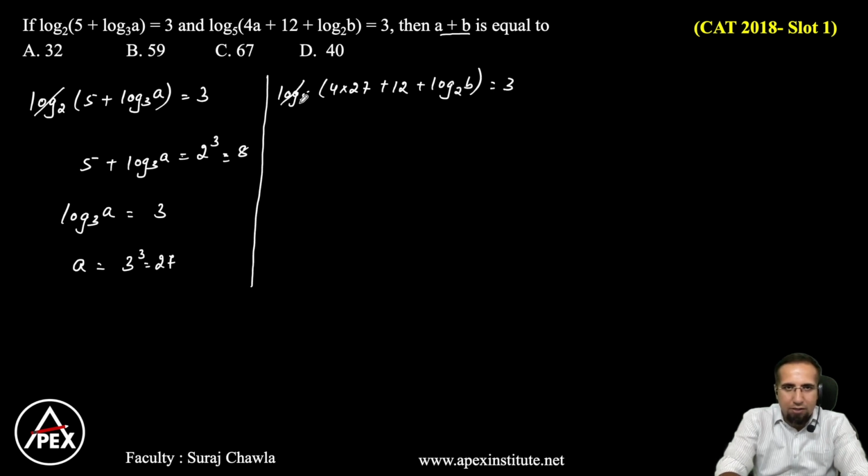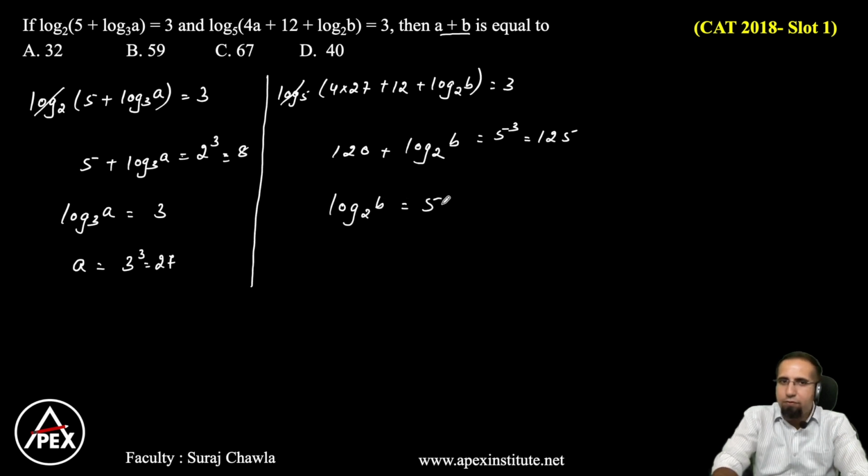Now let's cancel the log. This log gets cancelled. This becomes 5 cube. And 5 cube is equal to 125. So what do I have? 4 into 27 is 108. 108 plus 12 is 120. 120 plus log b base 2 is equal to 125. Or if I transpose the values, I get log b base 2 is equal to 5. Or eventually I get the value of b is equal to 2 to the power 5, that is 32.